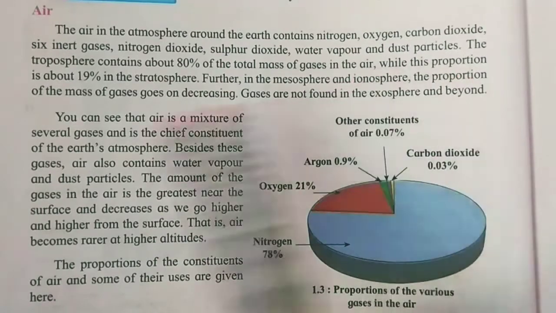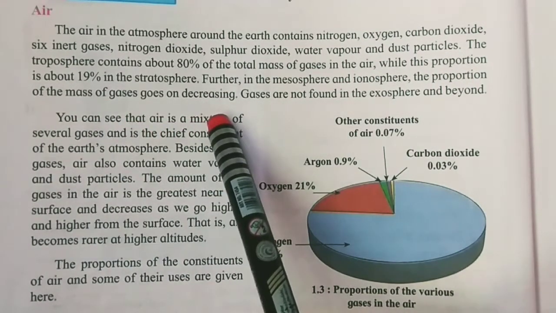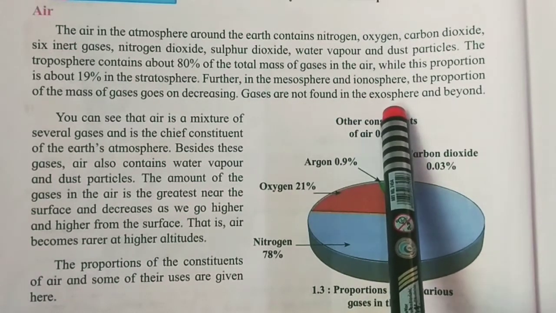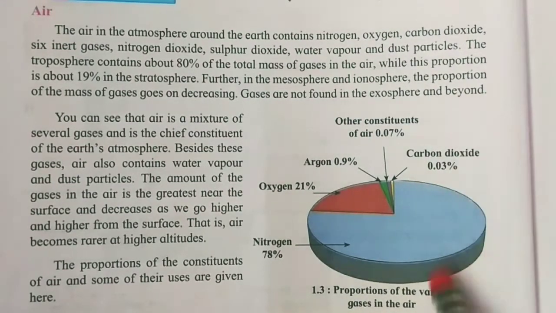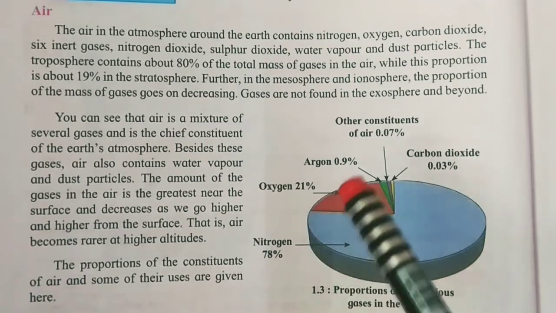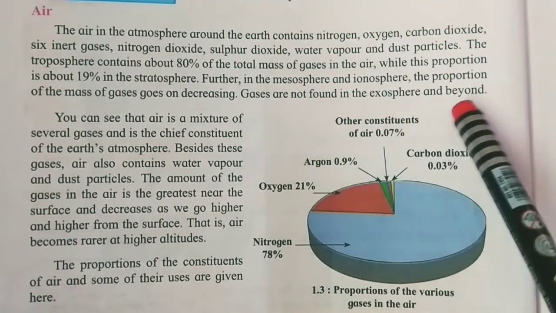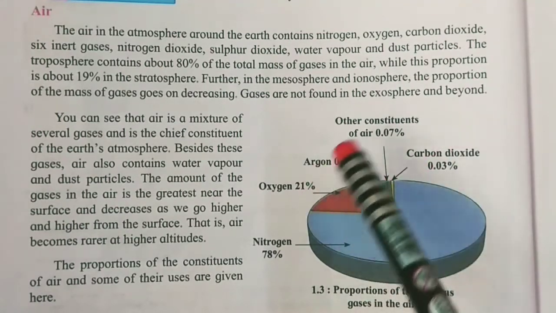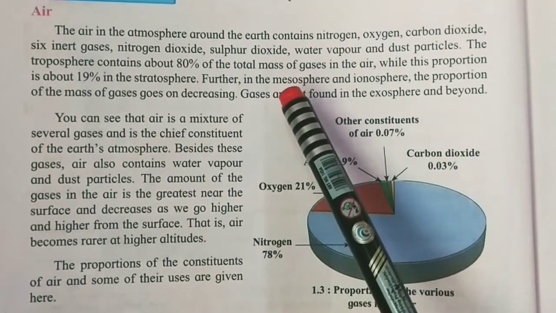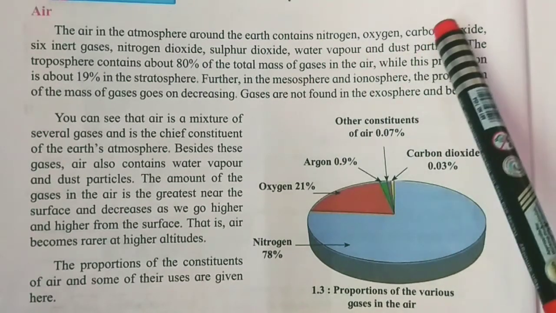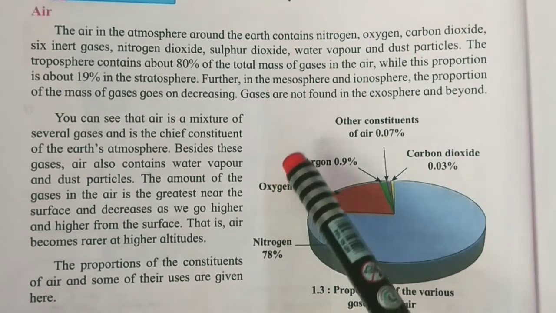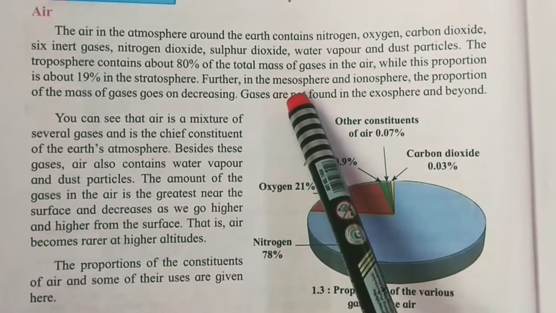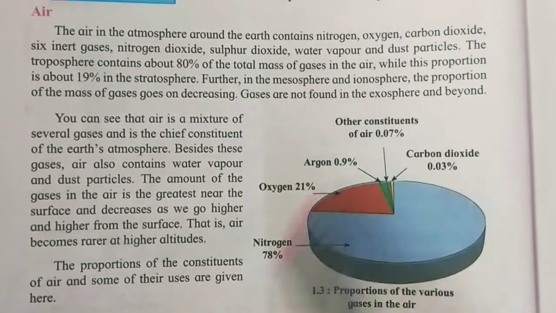The proportion of mass of gases goes on decreasing. Gases are not found in the exosphere and beyond. So gases are not present in the exosphere and beyond that in the universe. Here the layers of the atmosphere are given: troposphere, stratosphere, mesosphere, ionosphere and exosphere.